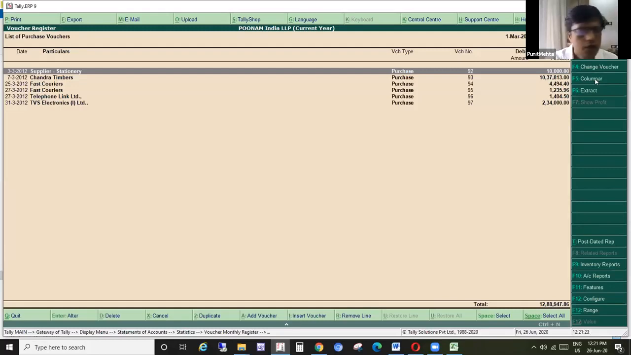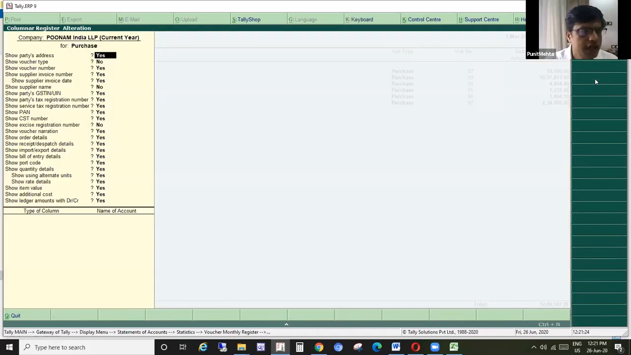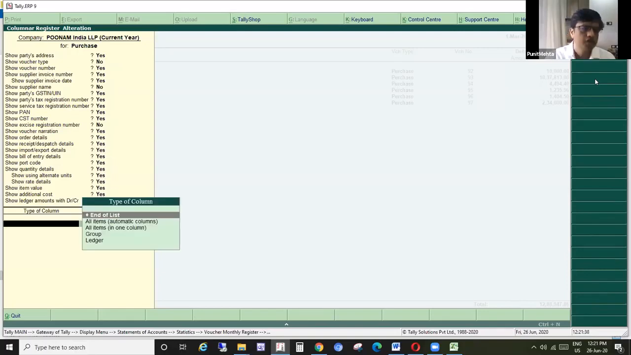Most of us must be using it, but if you see, we can get party GST details, PAN number, registration number, receipt and dispatch details, item value, additional cost. Here, what is this? Type of column. All items automatic column. That means whichever ledgers have been debited or credited, all will show to you in respective columns. The second, third and fourth options are very rarely used.